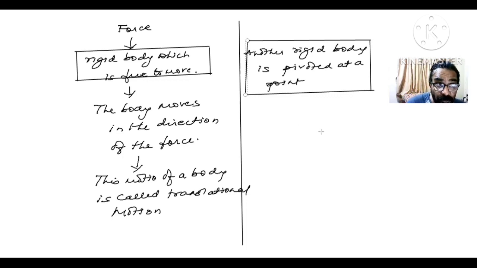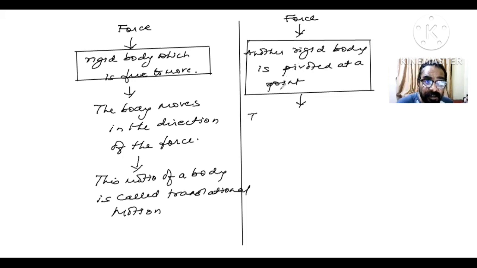Now, why am I taking such a long time? I could have gone fast, but this is what we are interested in. Now, I apply a force on this body, beta. Another rigid body is pivoted at a point. You apply a force on this rigid body. What happens, beta? This body doesn't move at all. It doesn't get any translational motion.